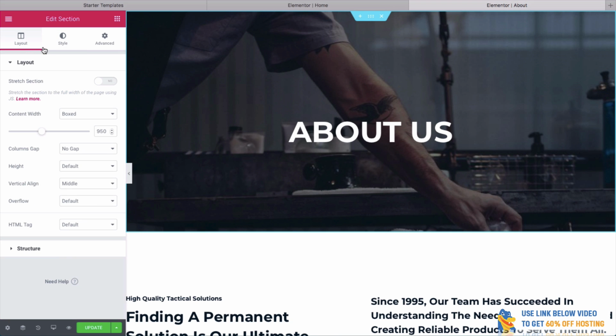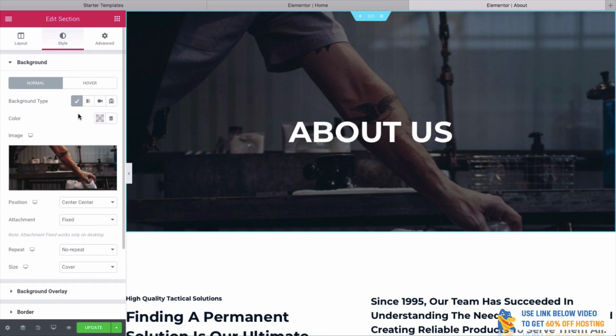You can even change how big it is as well. There's lots of different things you can do. You can change the content to be larger or smaller. And you can even do things like change it to a gradient or a background video. That's actually something we'll do in a little bit.